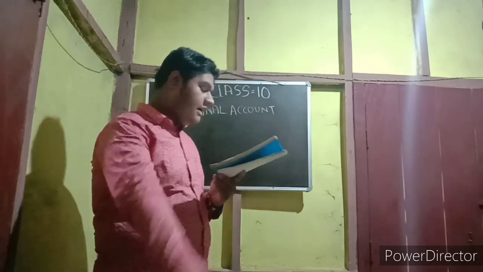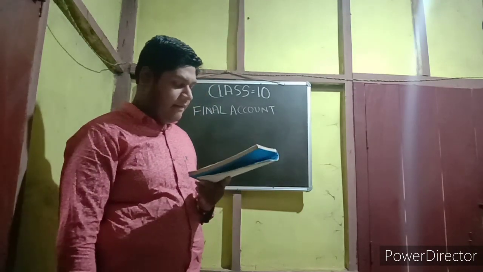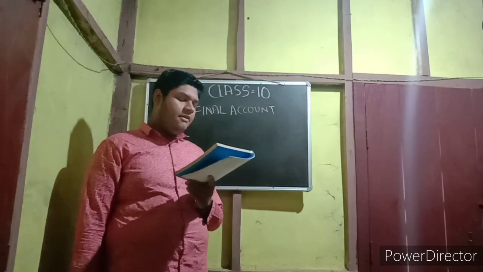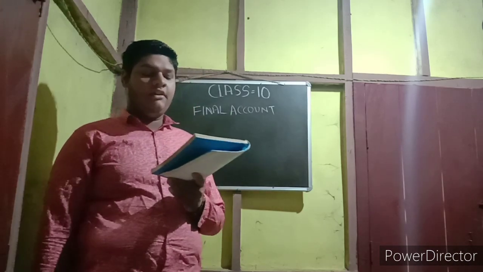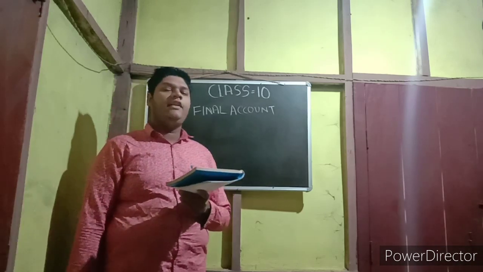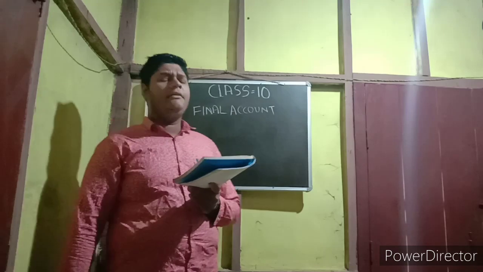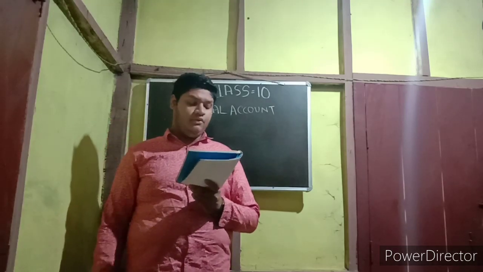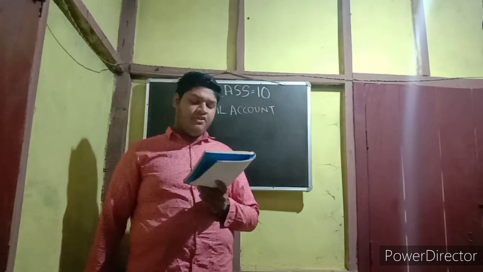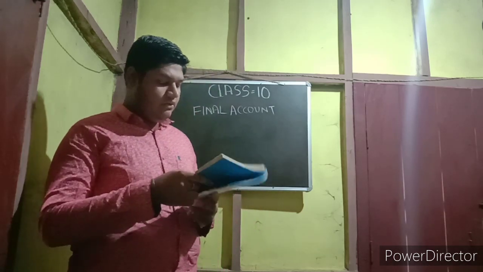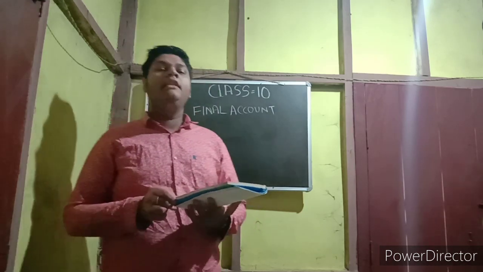So what is final account? In order to ascertain its income and also to assess the position of asset and liability, the statements prepared are known as financial statements. So this final account is also known as financial statement. This is only prepared by the company at the end of the year to know the financial position or the position of asset and liability of the business. So now, what is the asset and what is the liability of the business?